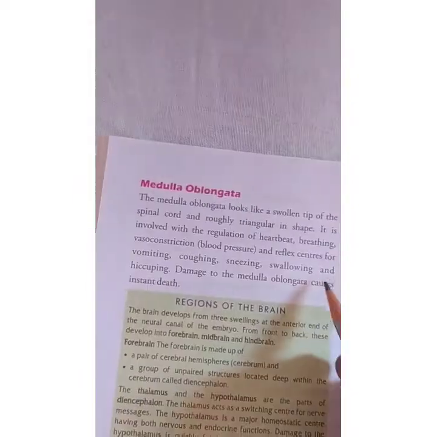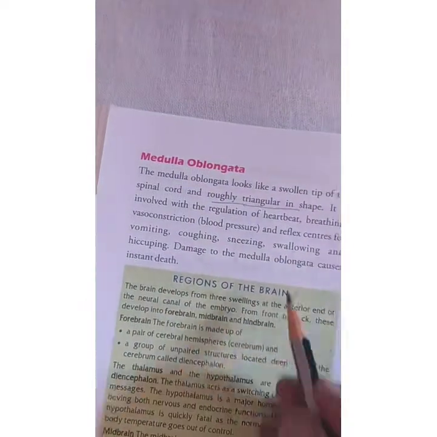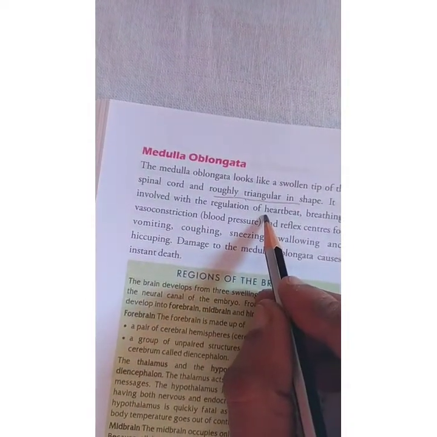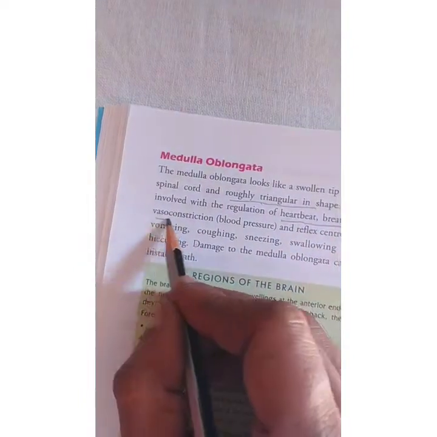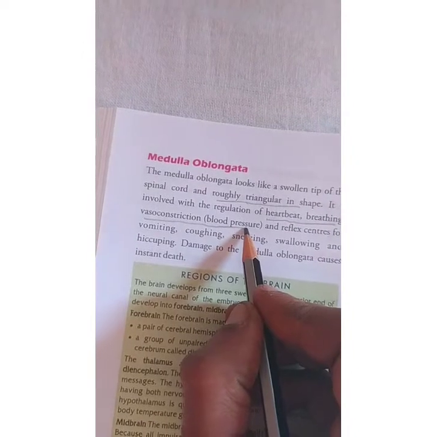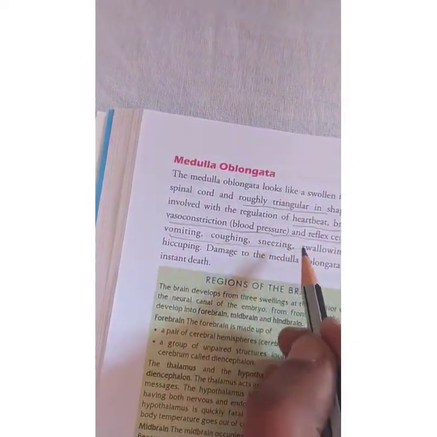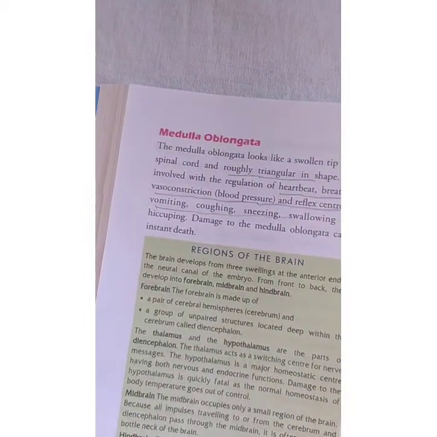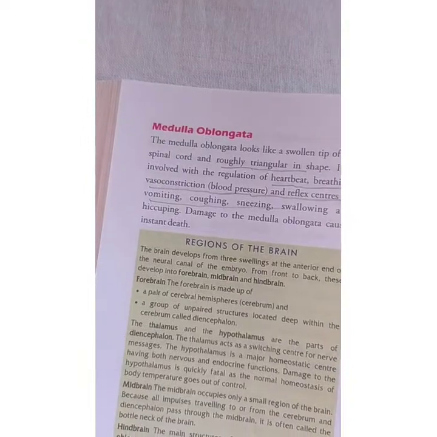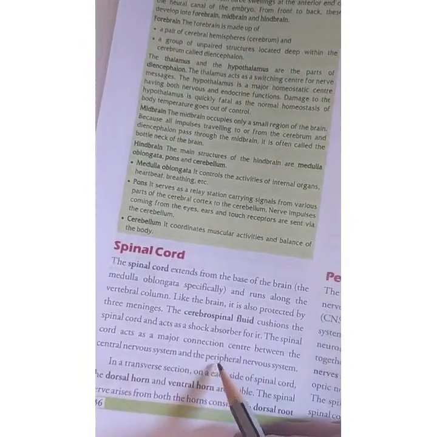So what is the function of the medulla oblongata? It is roughly triangular in shape, and it controls involuntary functions like heartbeat, which is not under our control, breathing, and vasoconstriction, meaning constriction of blood vessels, which controls blood pressure. It is also the reflex center for vomiting, coughing, sneezing, swallowing, hiccuping, etc. If any damage is caused to the medulla oblongata, it can cause instant death of a person.